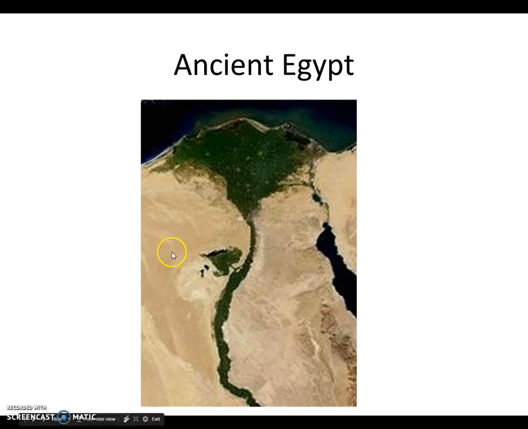As you can see from the map, it's surrounded by desert. But along the Nile River, it would be the same thing. When it would flood, after the flood left, it would be fertile soil for the Egyptians. This desert around them actually was good for them because it gave them protection from outsiders. The good thing about the Nile River was it was predictable when the flood would happen. In Mesopotamia they couldn't predict it, and sometimes the crops would be wiped out. But in Egypt they knew how to predict it.